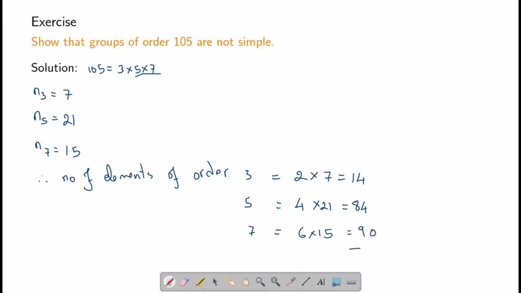We can see that if we add all these elements, we get 188. And this is a contradiction, as the number of elements in the group is just 105. Therefore, every group of order 105 is not simple.